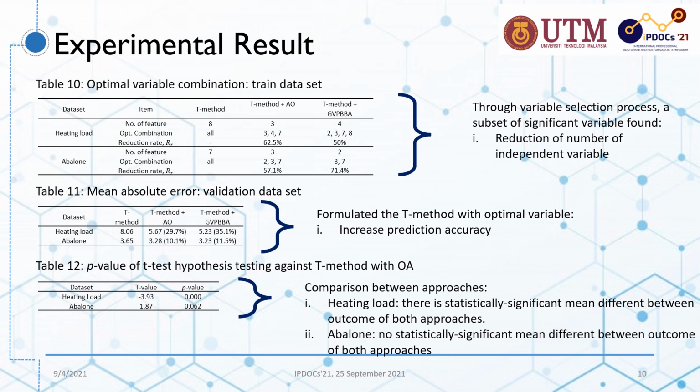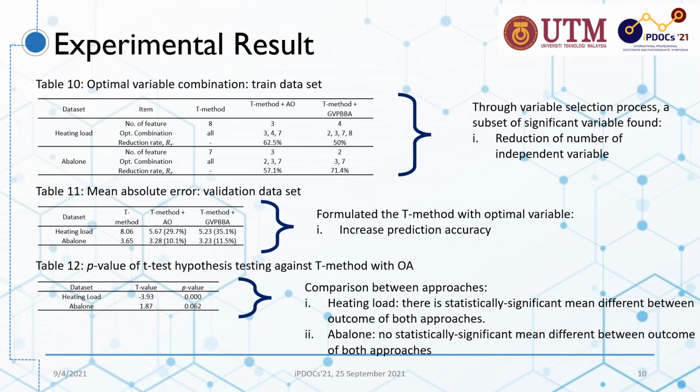Using this optimal subset of significant variables, the prediction accuracy using the mean absolute error metric was computed using the validation dataset, as shown in table 11. The T method without variable selection recorded 8.06 and 3.65 MAE, or mean absolute error, for heating load and abalone datasets respectively. The T method with orthogonal array recorded 29.7% and 10.1% improvement of MAE over the T method without variable selection process for heating load and abalone datasets respectively.